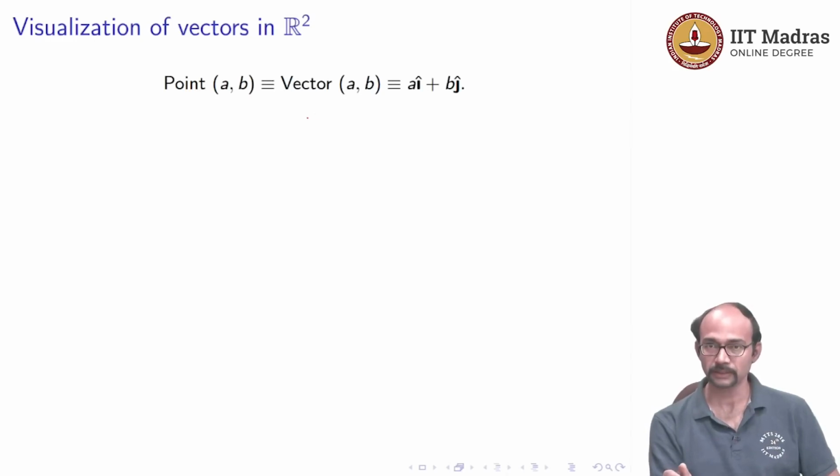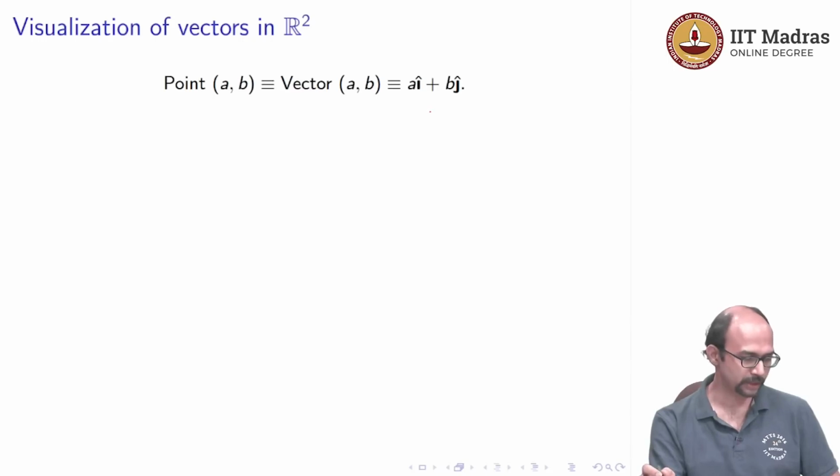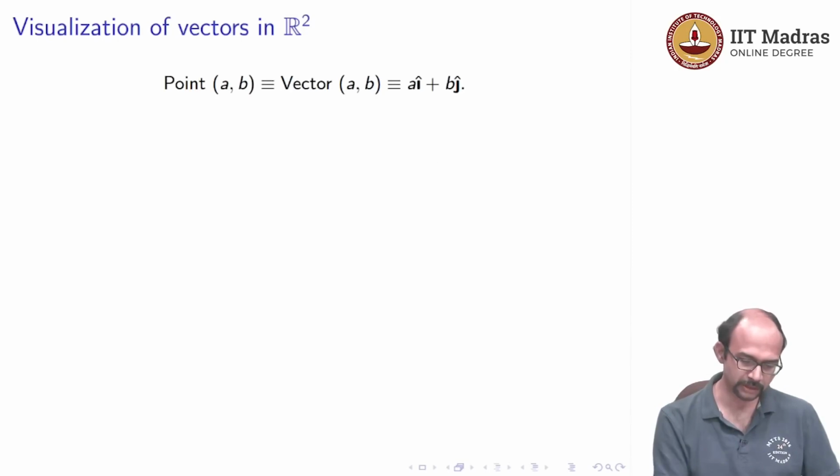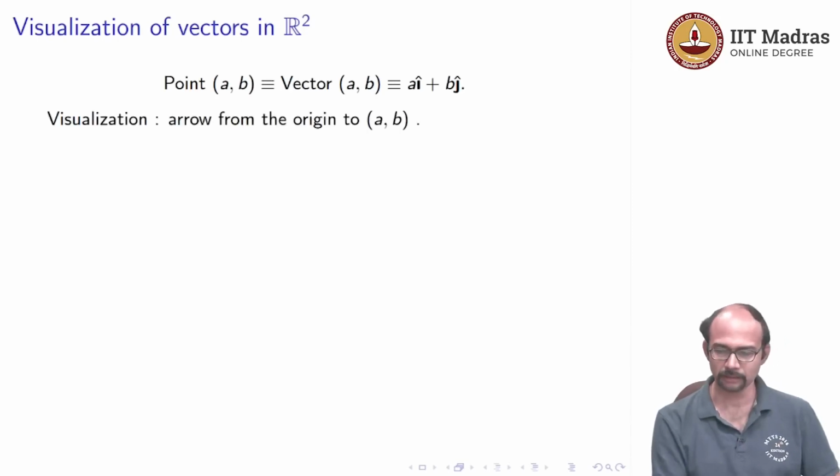So this is a list, and this is going to be identified with the vector a i plus b j. So if you have seen this notation before, you will certainly know what this means. If you haven't, i and j correspond to the unit vectors. Okay.